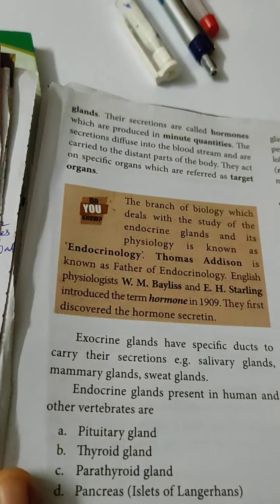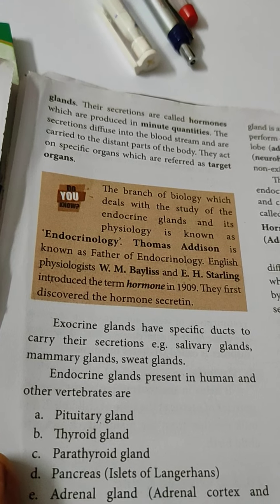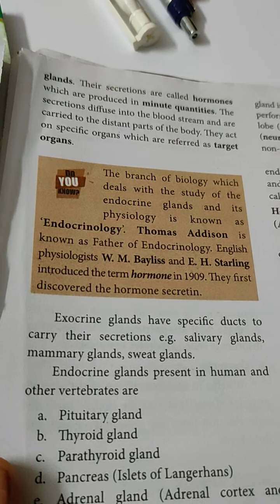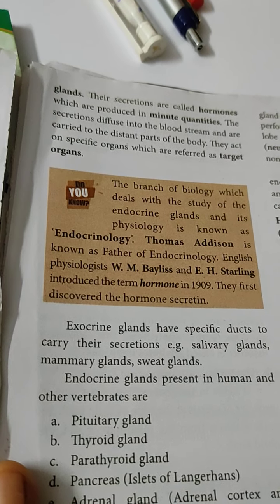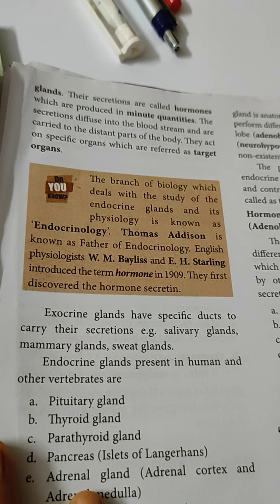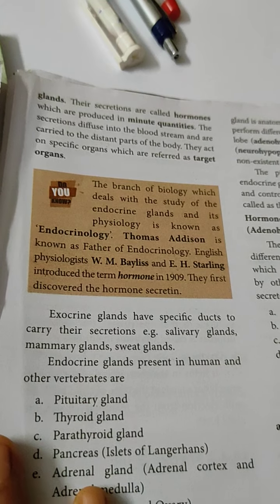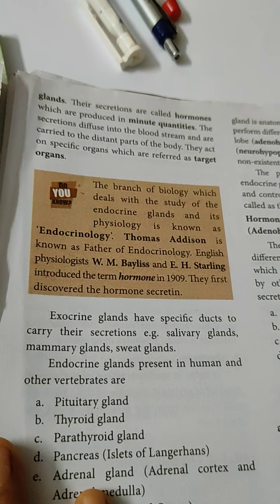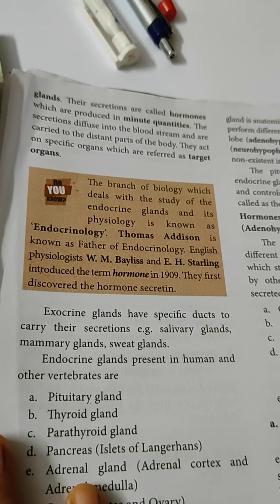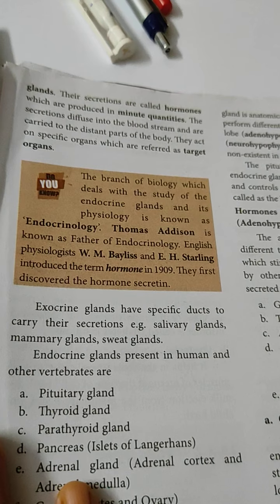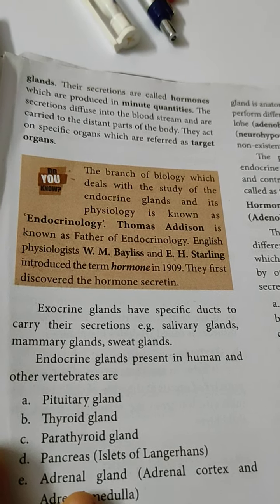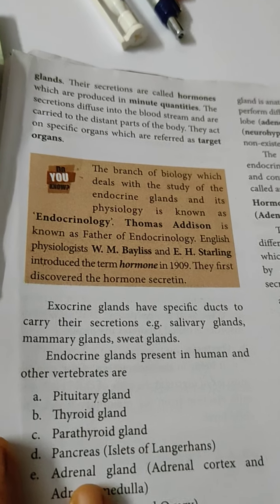Now next, the branch of biology. Do you know, this is one more question you have to study. The branch of biology which deals with the study of endocrine glands and their physiology is known as endocrinology. Endocrine, from there it has come. Thomas Addison is known as the father of endocrinology. English physiologists W.M. Bayliss and E.H. Starling introduced the term hormone in 1909. They first discovered hormone secretion.